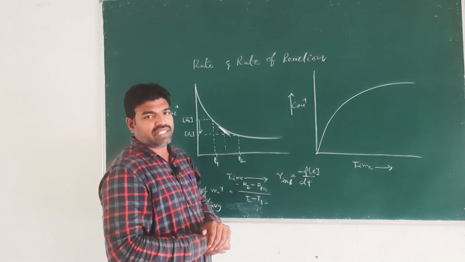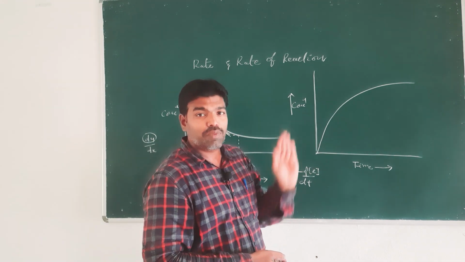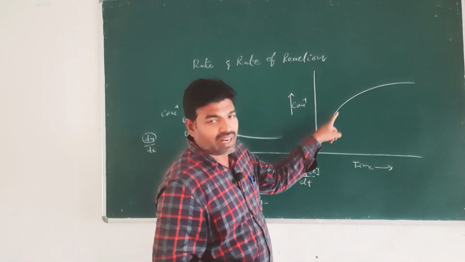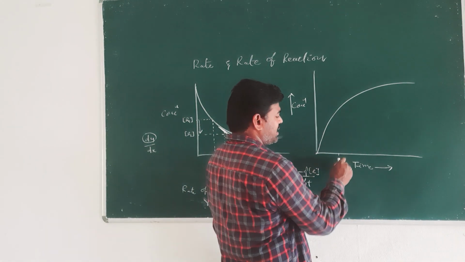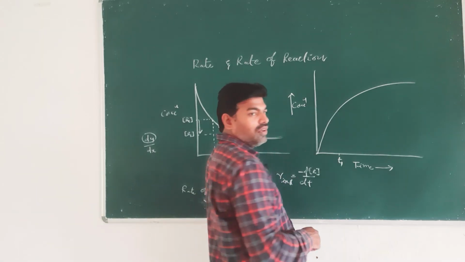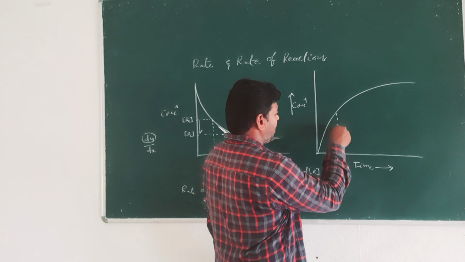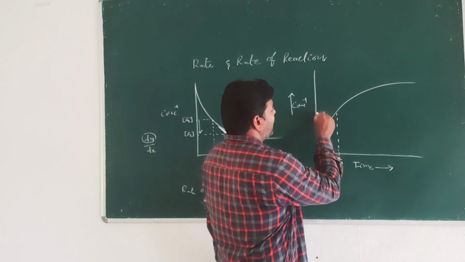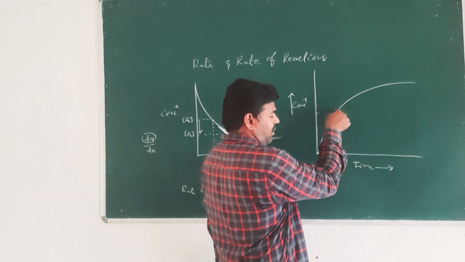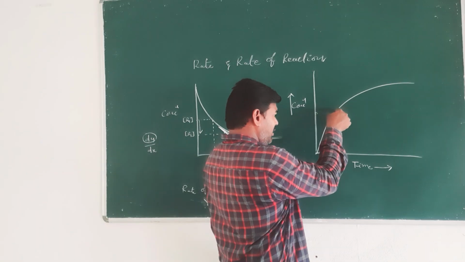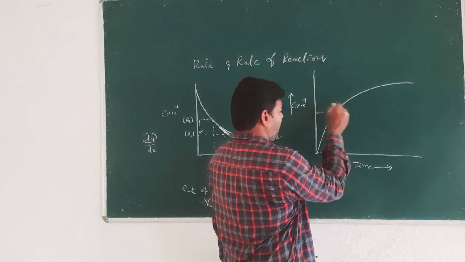Similarly, we can apply the same for the products graph. When we plot the concentration change of products with time, the graph should be like this, right? This is also a time axis. For this time, draw a perpendicular from the x axis to the curve, and then a perpendicular from the curve onto the y axis.